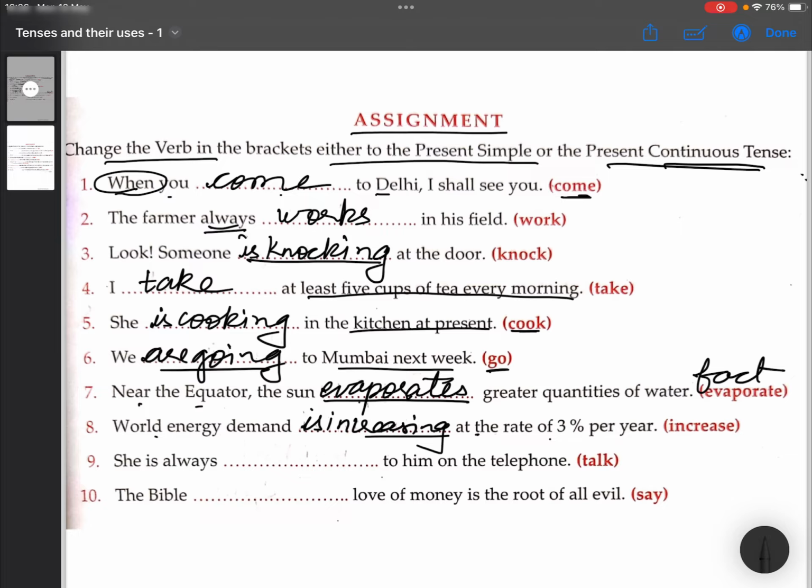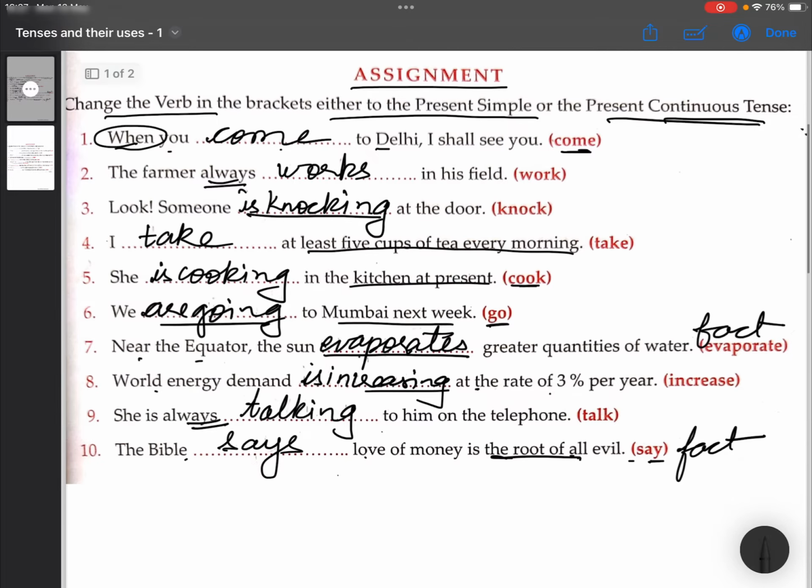At the time of speaking also it is going on. She is dash to him on the telephone. She is always talking to him on the telephone, because it's a repeated action. Repeated action means it's a continuous tense. Okay. The Bible dash love of money is the root of all evil. Say the Bible says. Why? Because it is a fact. Okay. Now the first assignment is completed.